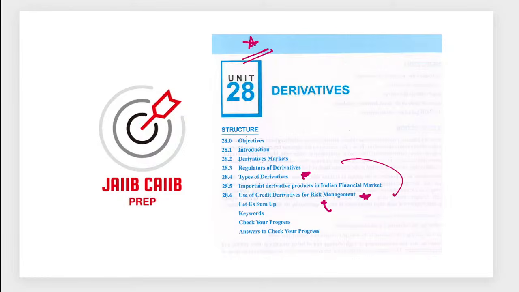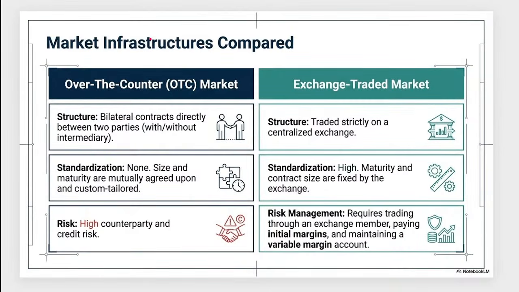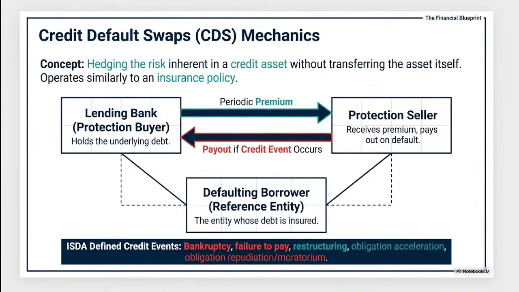There are a few areas, the regulatory framework, which you have to remember, OTC versus exchange traded derivatives, and this portion is a bit important: call and put options, and the overall methodology of when we buy, when we sell, and along with this CDS, credit default swap. This is part of both subjects. Again, a highly weighted topic and subtopic from this one, right?